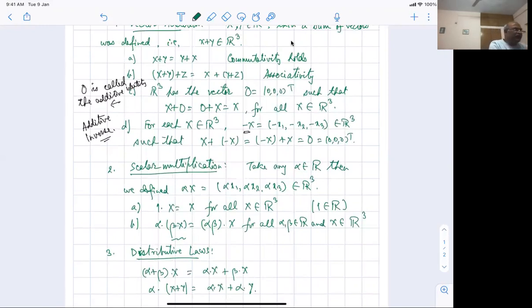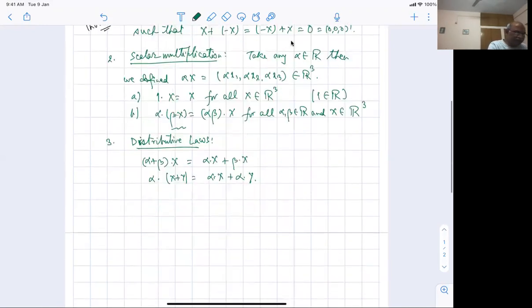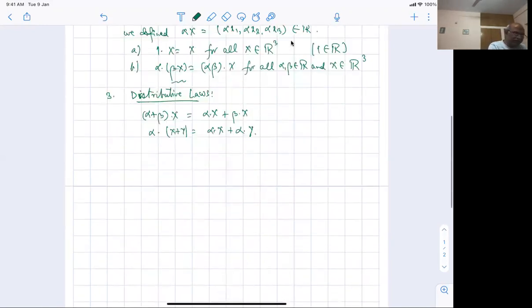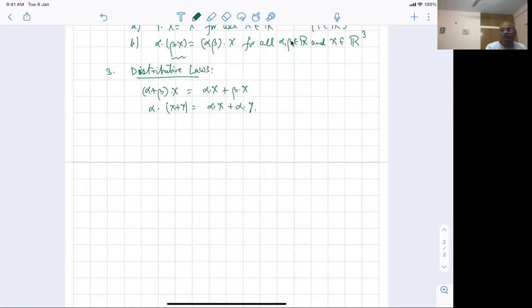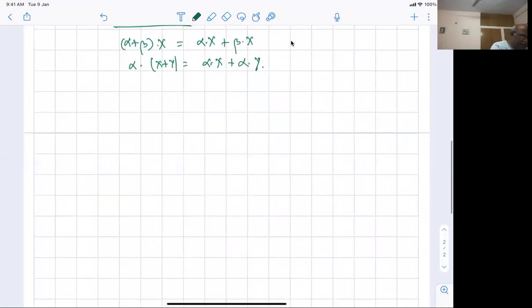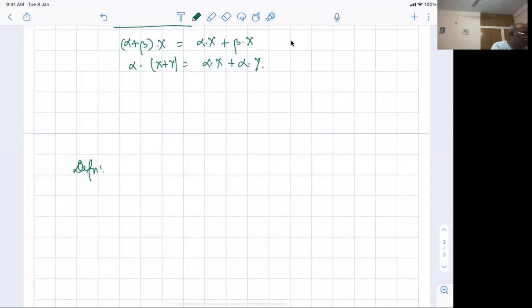So let me write the actual definition that I want. Definition. Here everything was with respect to R, but I could talk in terms of complex numbers also, or any scalar field that I can think of. There I can talk of all these things. Let V be a non-empty set and F a set of scalars.